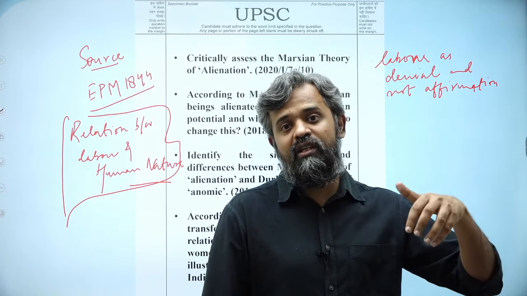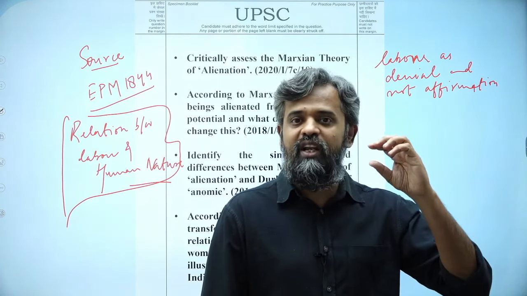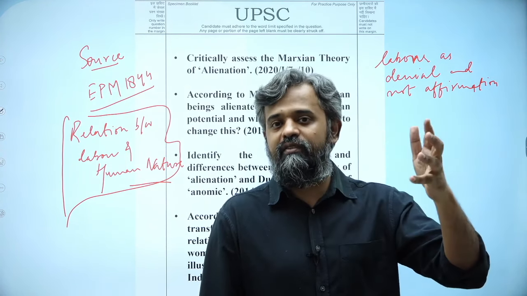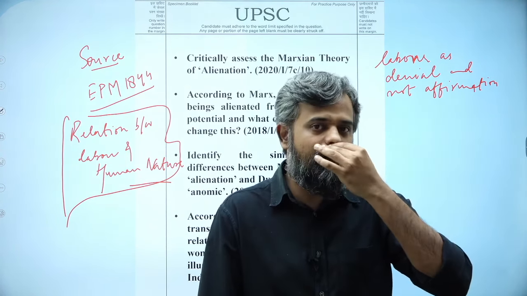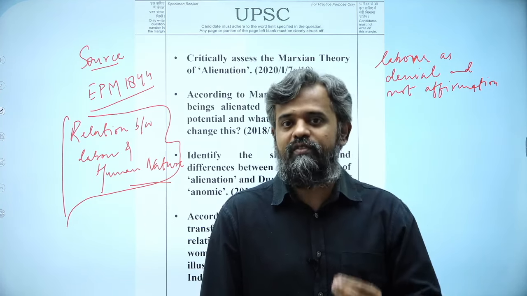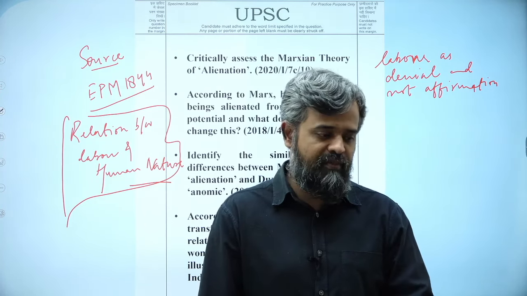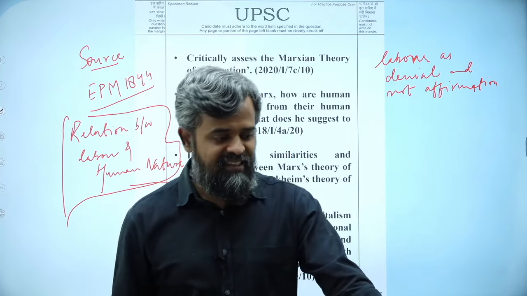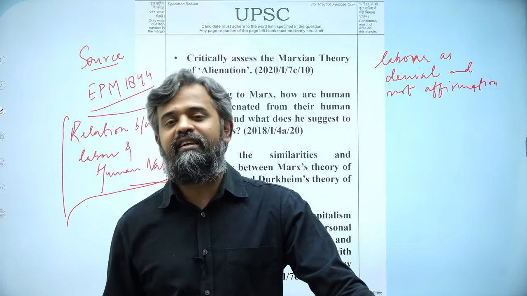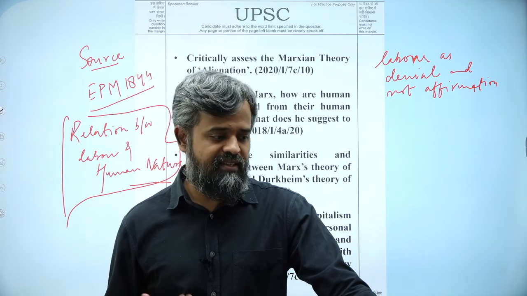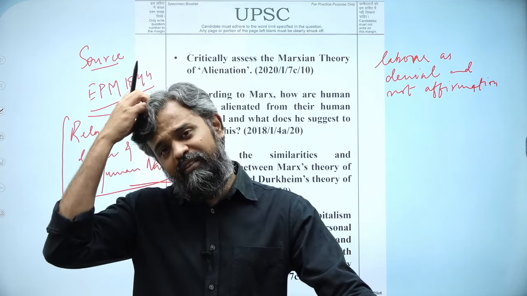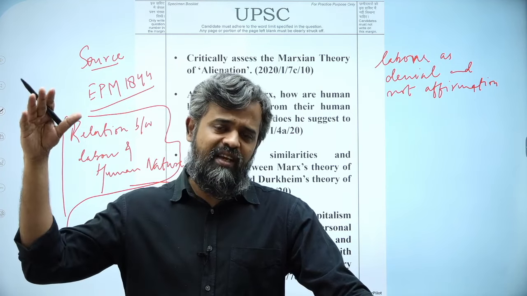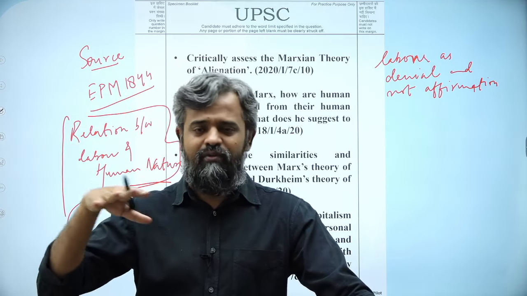But for the worker, the only objective, the only purpose is to earn enough to survive, right? So productive activity ceases to be a satisfying act in itself. It becomes a very boring and stultifying thing. Then you have these four stages, and that is something that you're already aware of, so I will not go into the details.